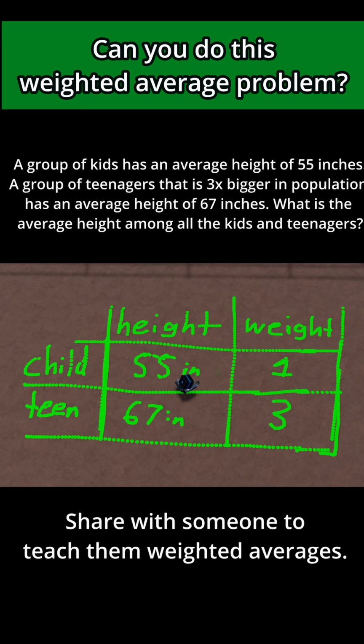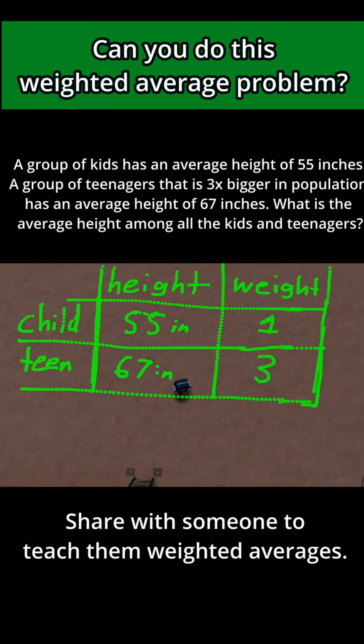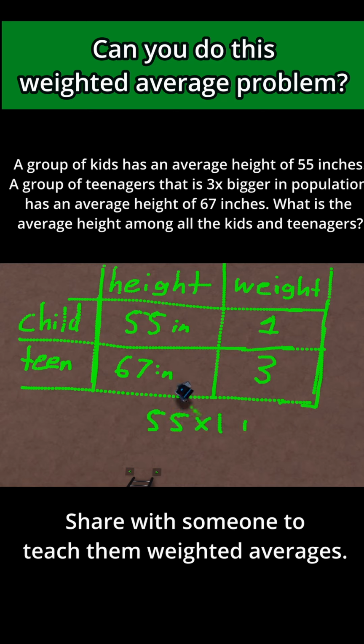And now we can compute a weighted average. Remember, to do a weighted average, you just do your value times the weight, and you sum all of those, and then you divide by the total amount of weight there is. So let's do that. I'm going to move down here. All we need to do is 55 times 1 plus 67 times 3, because there are 3 times as many teenagers, hence we put it times 3. And then we just divide that by the total amount of weight there is. Here it is just 3 and 1, so 3 plus 1 is just 4.